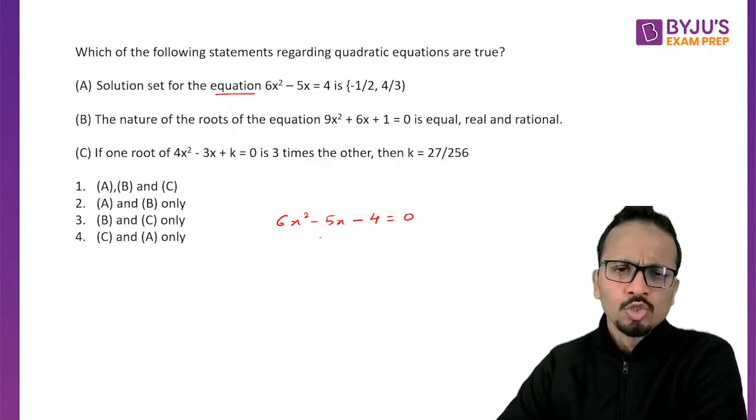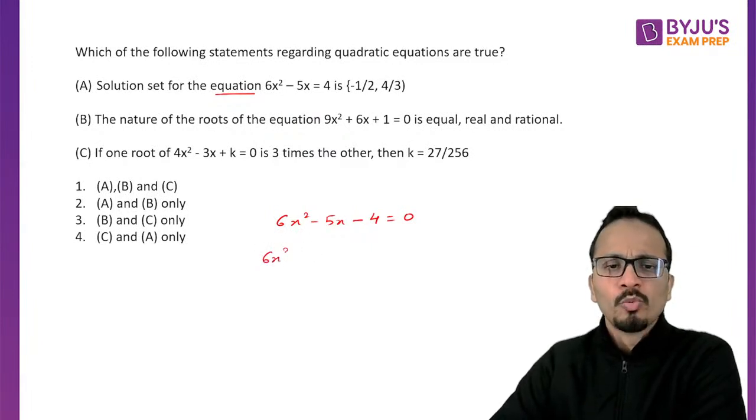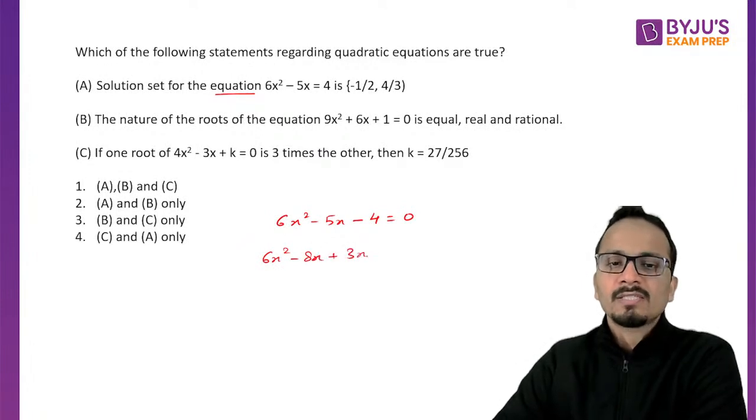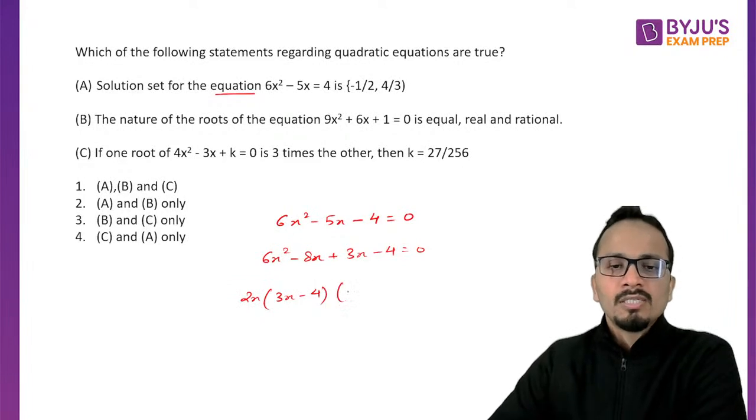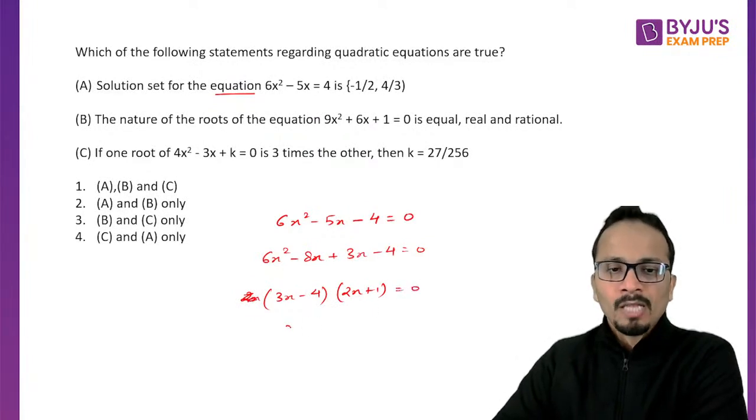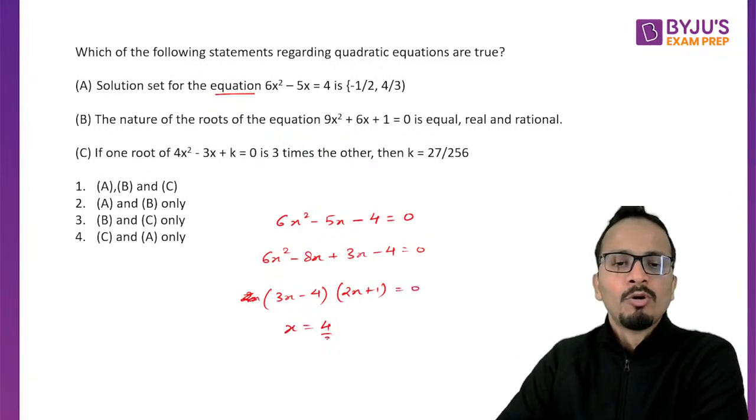So 8 into 3 is 24. So 6x square minus 8x plus 3x minus 4 equal to 0. Taking 2x common. So 3x minus 4 and here plus 1 remains. So 2x plus 1, I'll remove this part, equal to 0. So the value of x is 4 upon 3 and minus 1 upon 2.